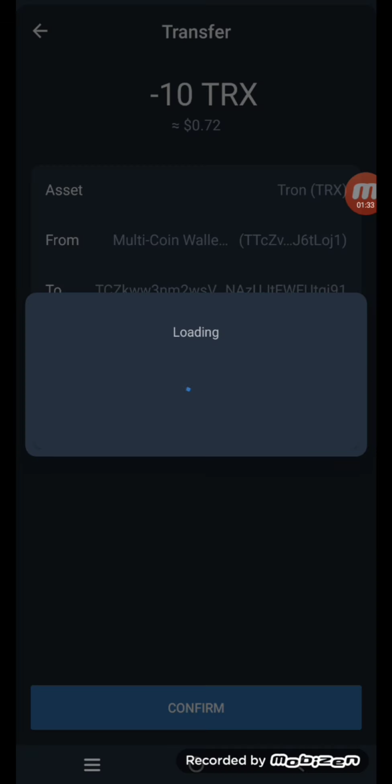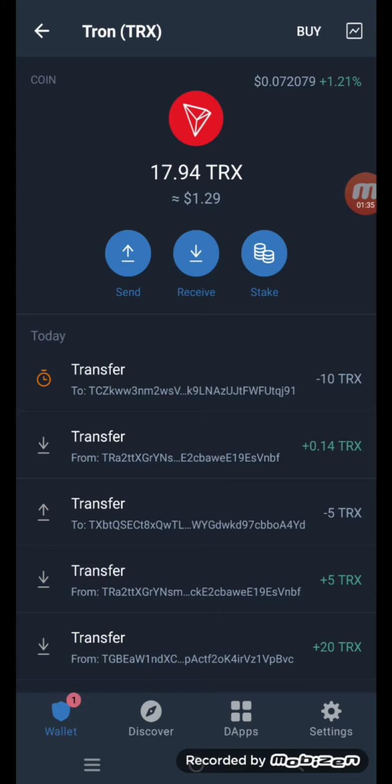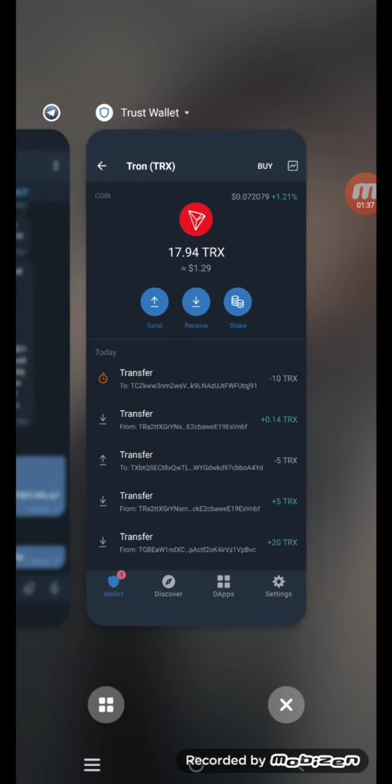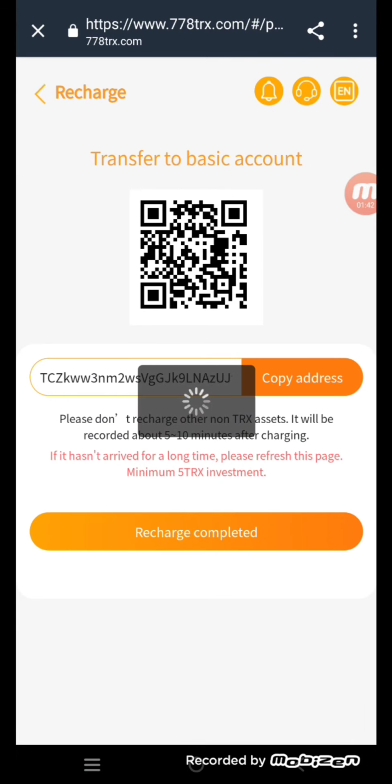As you can see, whenever 10 TRX is deposited from here, then I will tell you how you can withdraw your money. So friend, as you can see here, our 10 TRX is deposited. So come back to our website and click on the recharge completed button. As you can see, our deposit is successful.